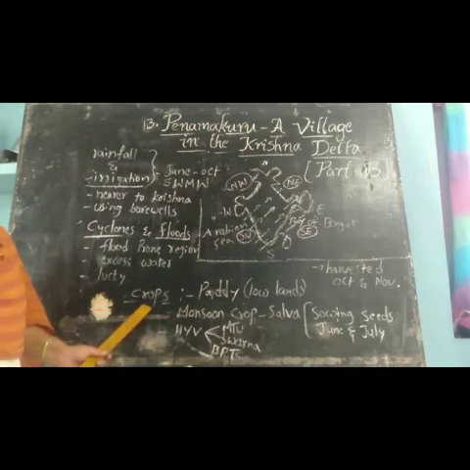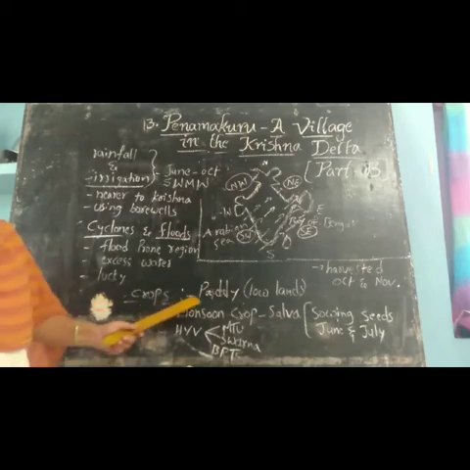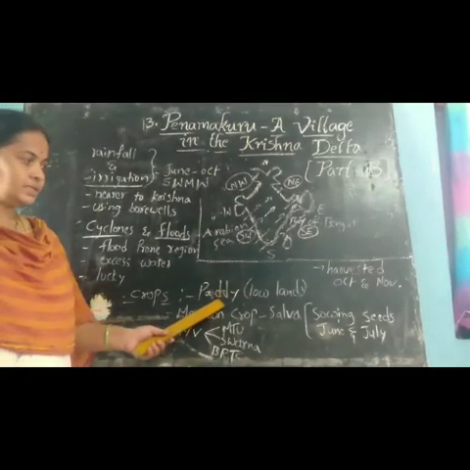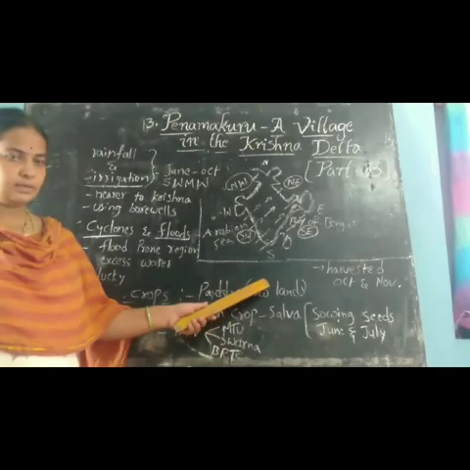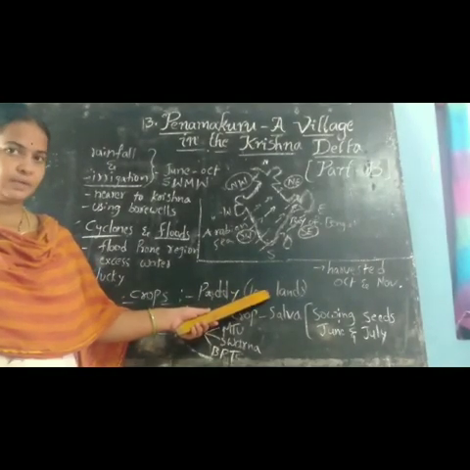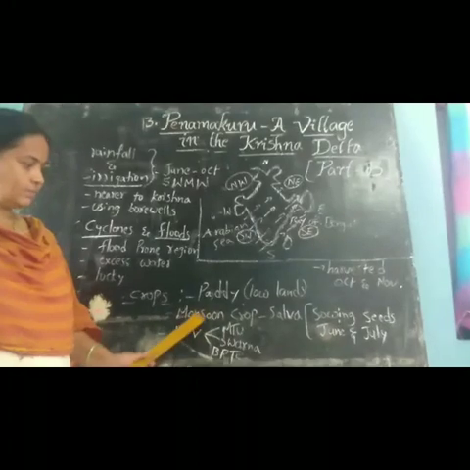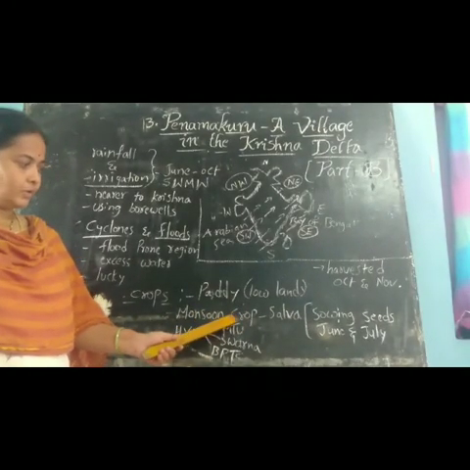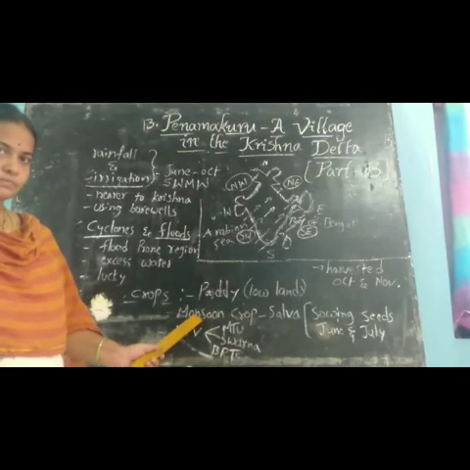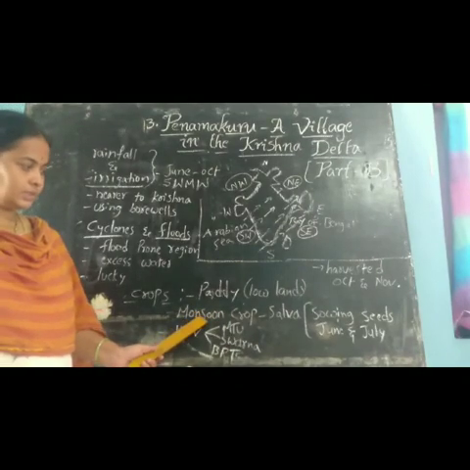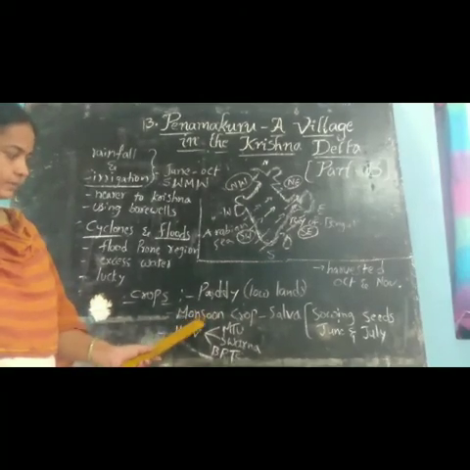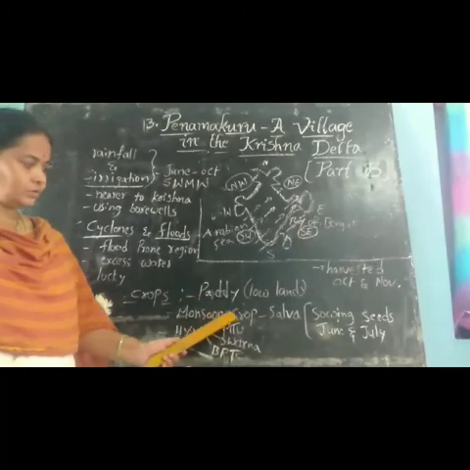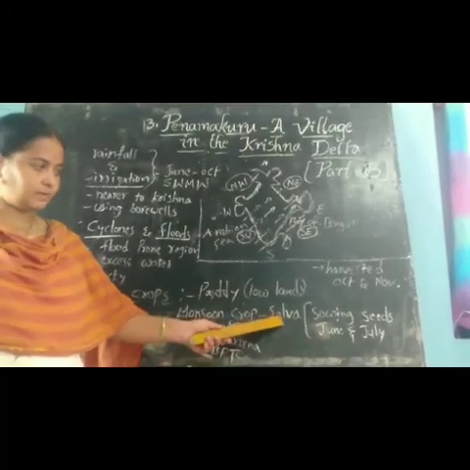Which type of crops they are cultivating we will see now. Paddy is the main crop in the Penamakuru region, and it is cultivated in lowlands, also called column areas. Next, monsoon crop. Paddy is also called monsoon crop because it is cultivated in the season of monsoon. See, monsoon season means rainy season.